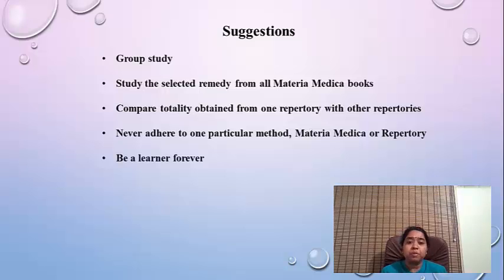This also helps, because sometimes it might not help at that point of time, but somewhere it will flash in your mind when some other patient comes to you, and you will be able to relate to it very easily. It will be easier for you to locate in that particular repertory.